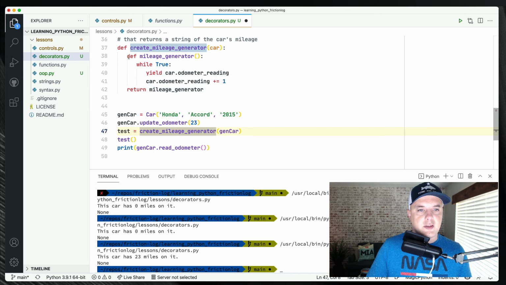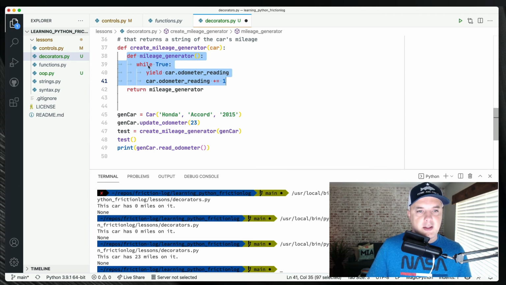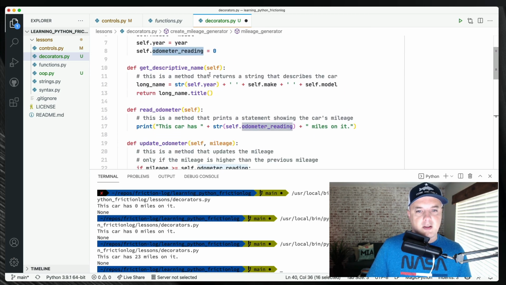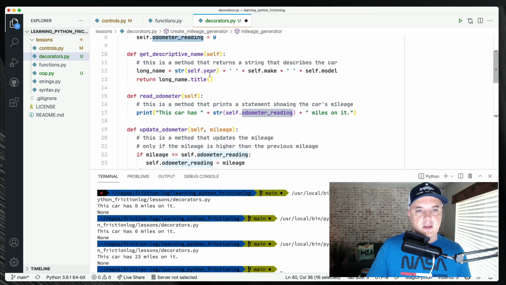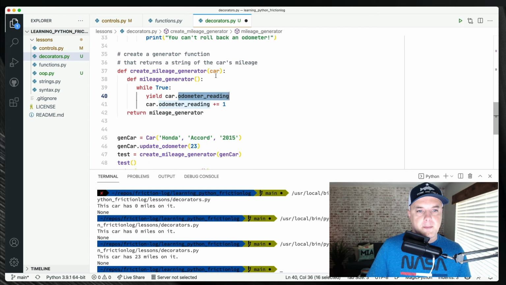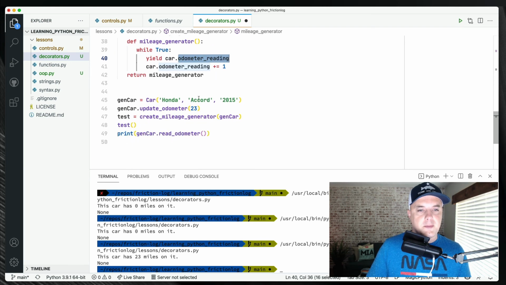Return mileage generator. So it looks like we're creating this function. This function returns this. And when you call this, while true, odometer reading. Is that a thing? Reading 0. Car has. Yeah. I don't know. Don't know what it does.